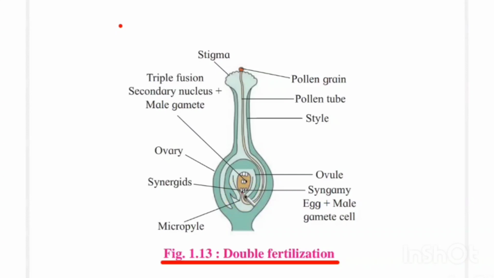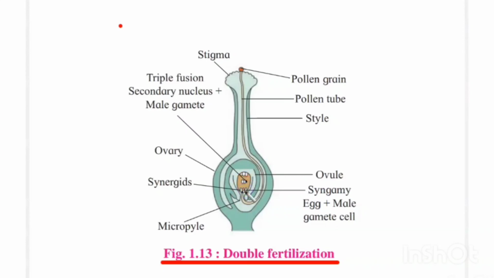And when the pollen tube enters the ovule, it first ruptures any one of the synergid cells, and with that the tip of the pollen tube also ruptures and the two male gametes are released in the embryo sac.